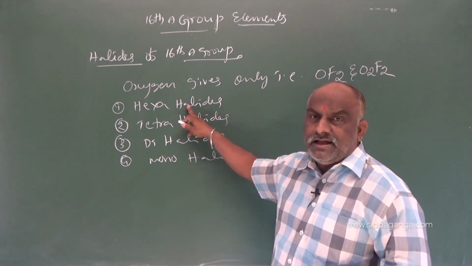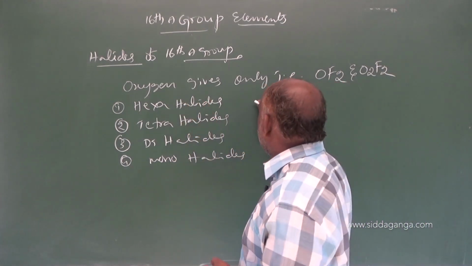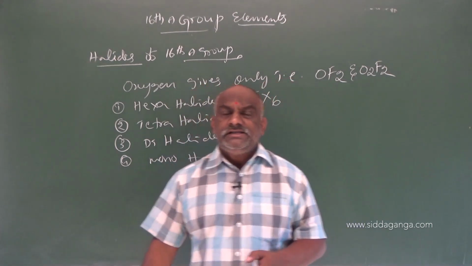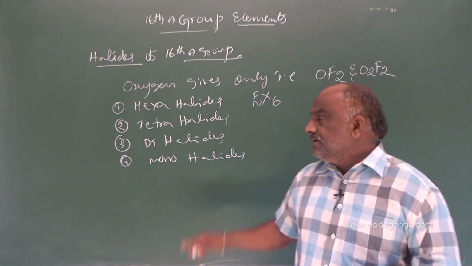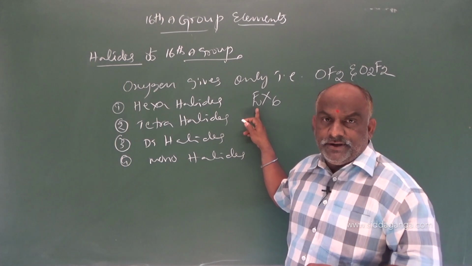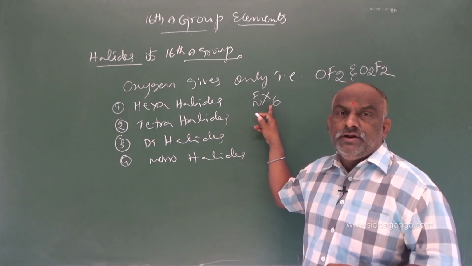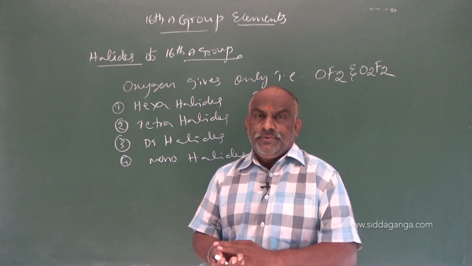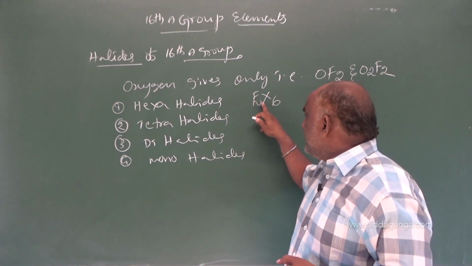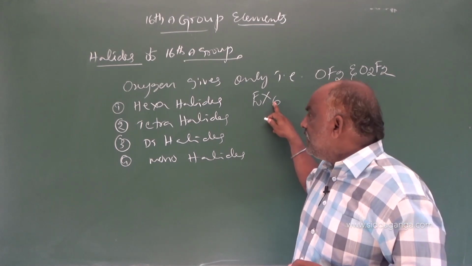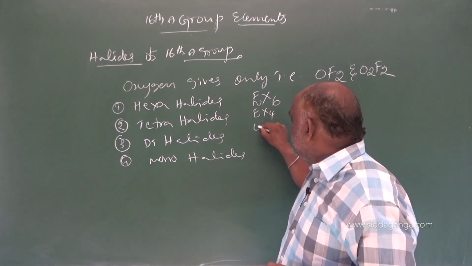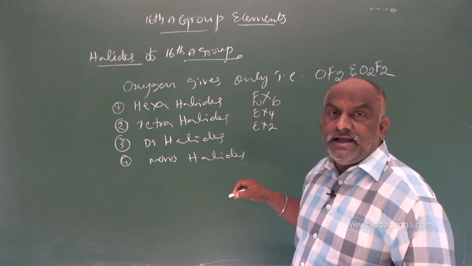The hexahalide formula is written as EX6. Here E is the element, a 16th A group element, not oxygen, and X is a halogen: fluorine, chlorine, bromine, iodine. So EX6 is hexahalides, EX4 tetrahalides, EX2 dihalides.